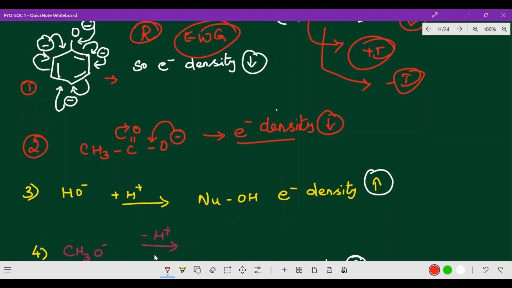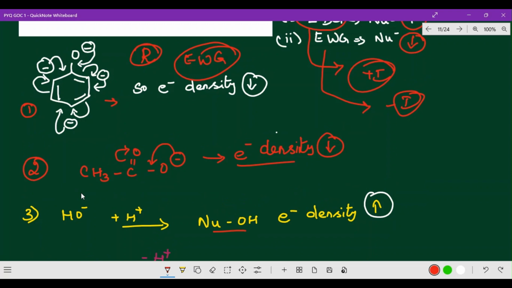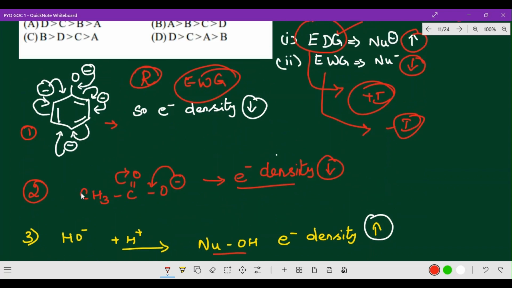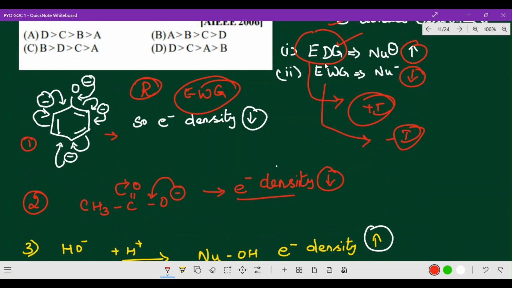Whereas OH minus ion, that means here when OH minus ion is combined with H plus ion, you will get HOH. So here electron density increases. Electron density increases means naturally it is an electron donating group. So nucleophilicity increases.